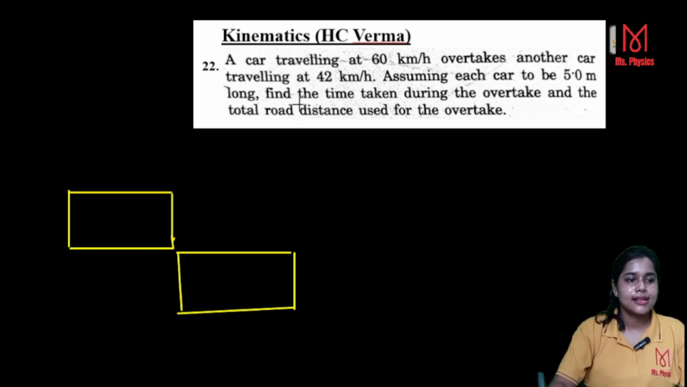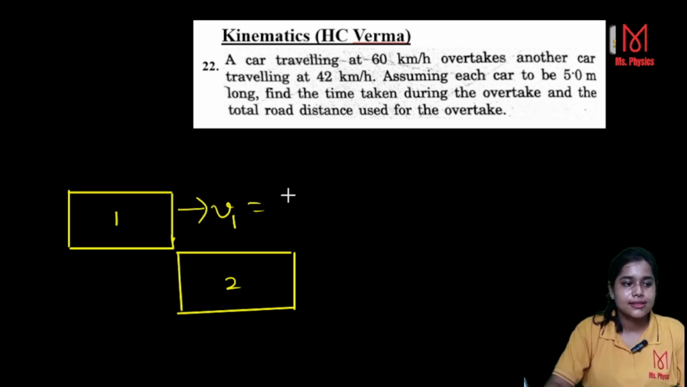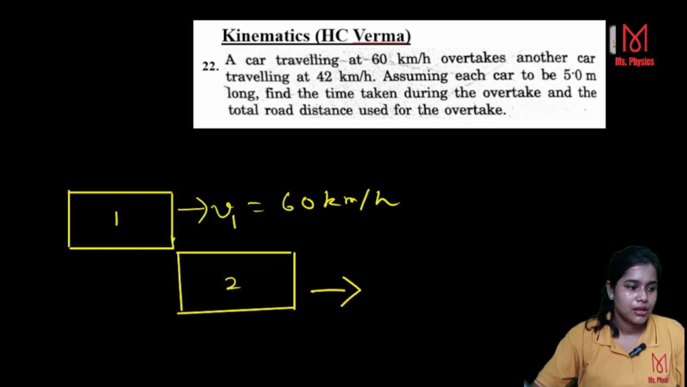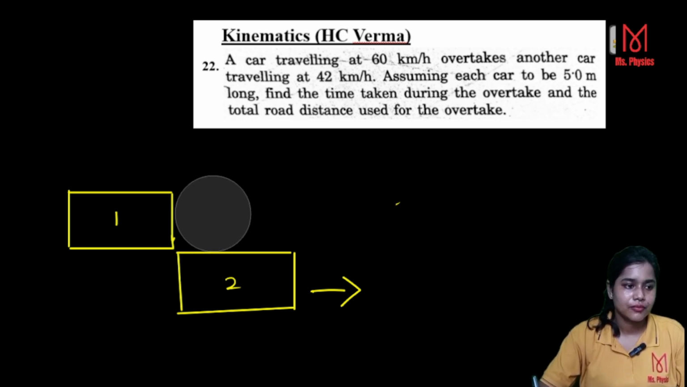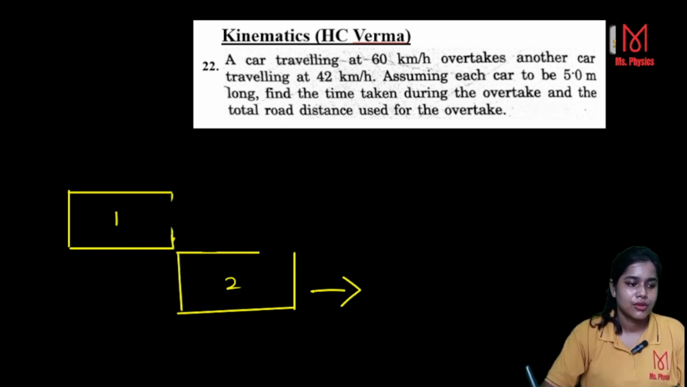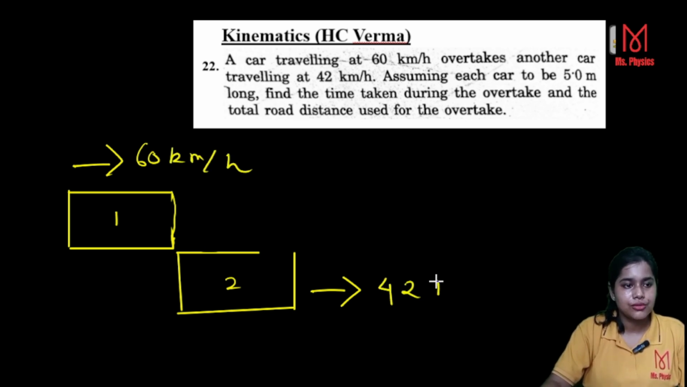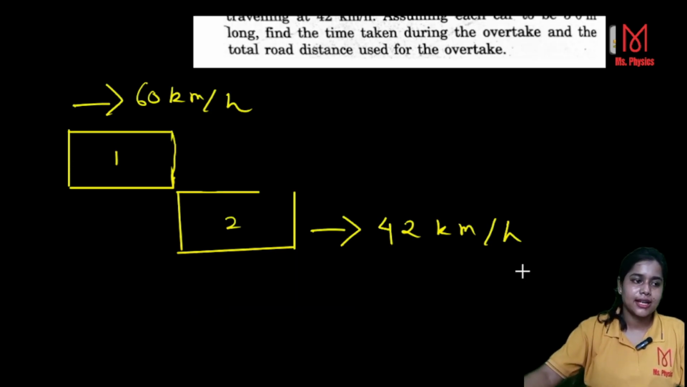Okay. Now what is the velocity? Suppose this is car 1, car 2. So velocity V1 is 60 km per hour. And here the velocity of the car is, let me write it here. So here is your car which is moving with 60 km per hour and here it is 42 km per hour. Whenever it is given, you just convert it first to meter per second. That would be the first job.